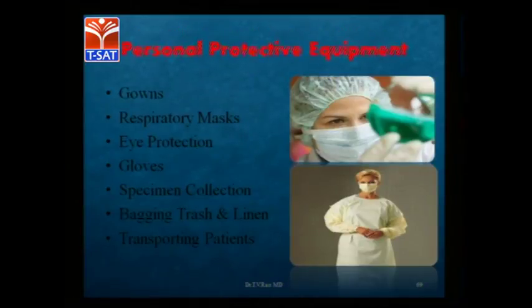And personal protective equipment: gowns, respiratory masks, eye protection goggles, gloves. Specimen collection also is separate, which color is what, like blue is for CVPR, ash color, red color cap, what type of preservative is added in that to save which blood. They should have an idea of all these things. And bagging, trash and linen, and how to transport from one patient to another person. This is a very important topic in microbiology, that is personal protective equipment. They should also identify exactly what type of things we have to use in what.